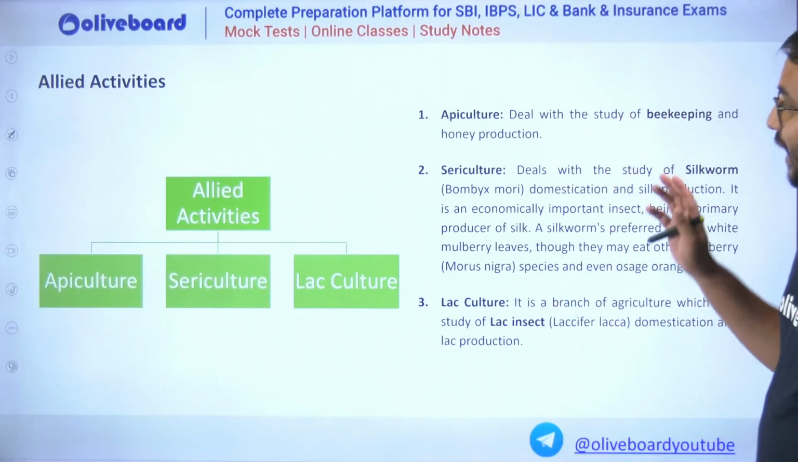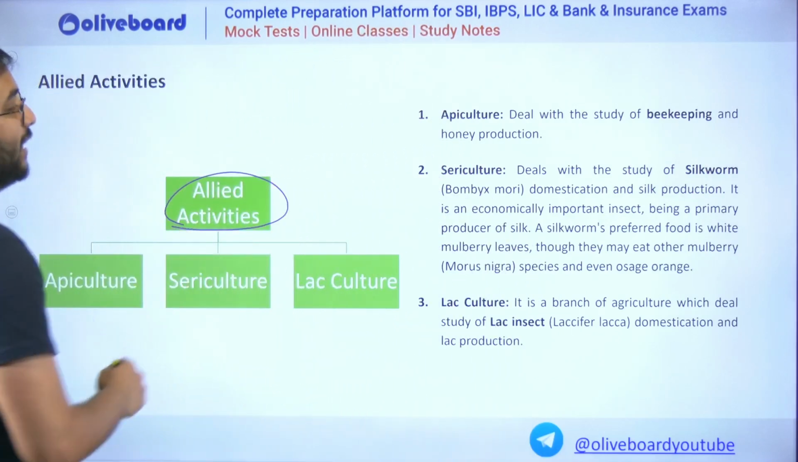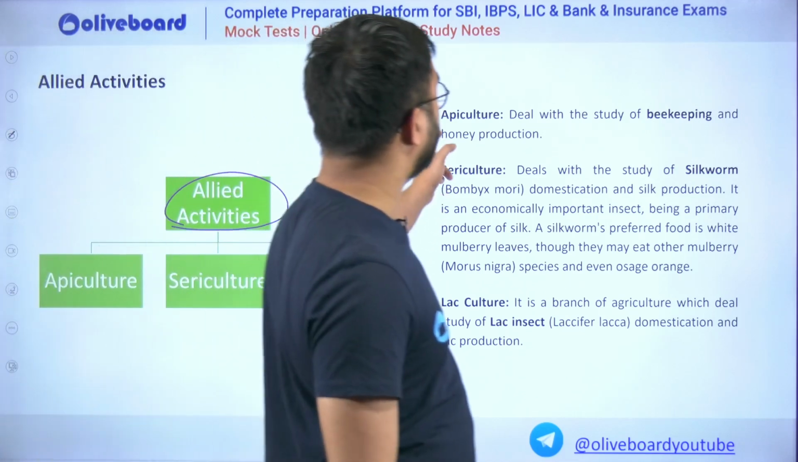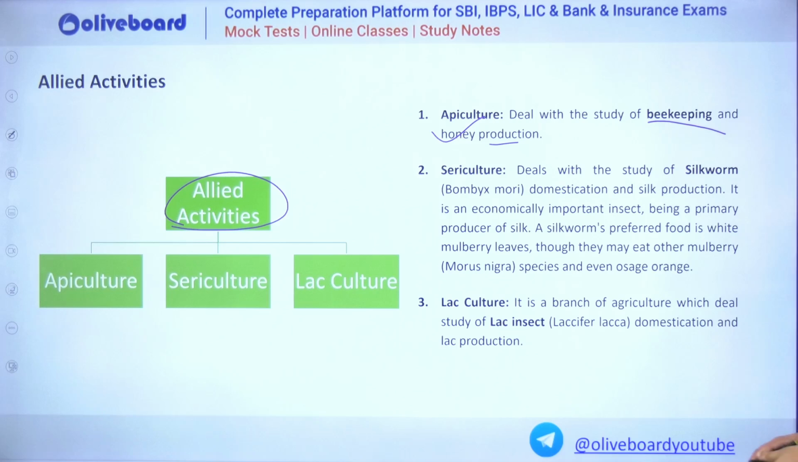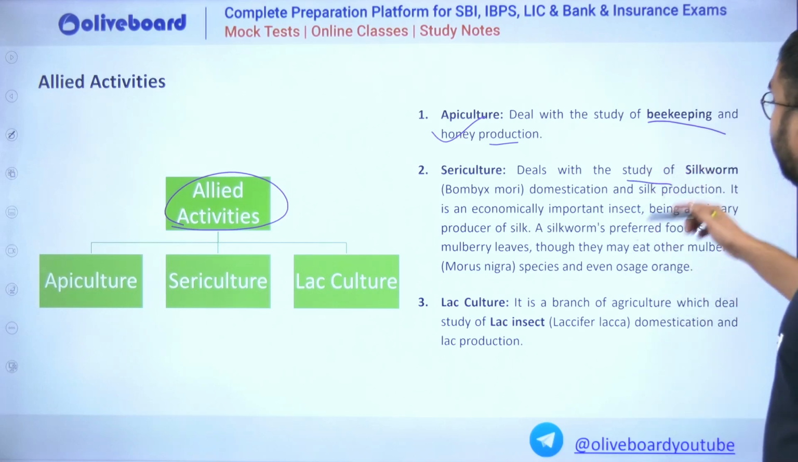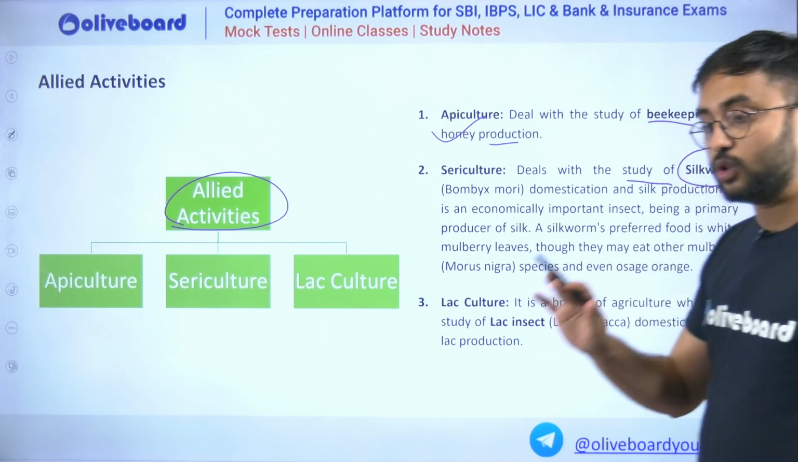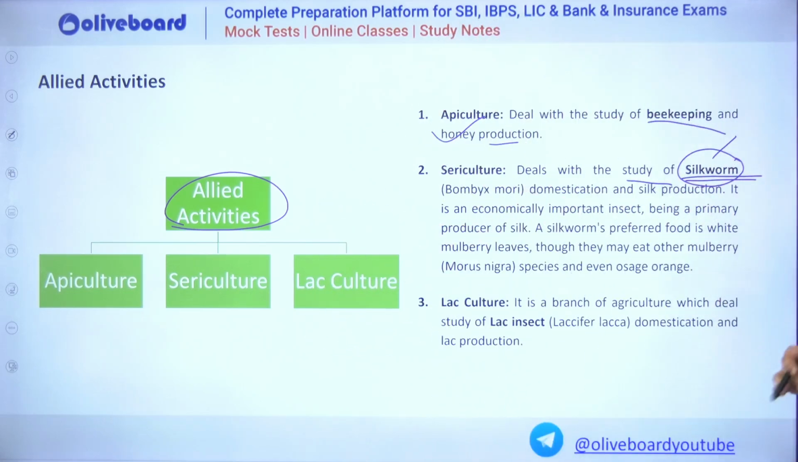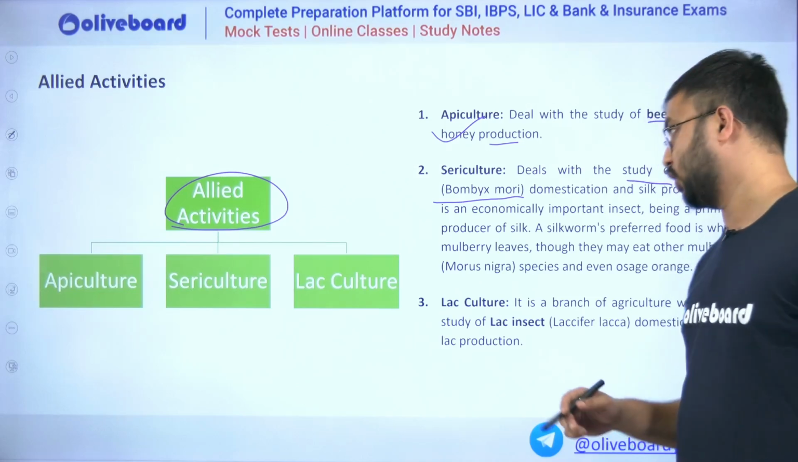Now we will talk about allied activities. Allied activities are associated or ancillary activities along with agriculture which we can do. First is apiculture, which deals with beekeeping or honey production. Sericulture is associated with cultivation, management and growth of silkworms. Sericulture is also a little bit animal husbandry, because you are trying to manage, cultivate and take care of silkworms. The silkworm's scientific name is Bombyx mori, which was a previous year NABARD question.